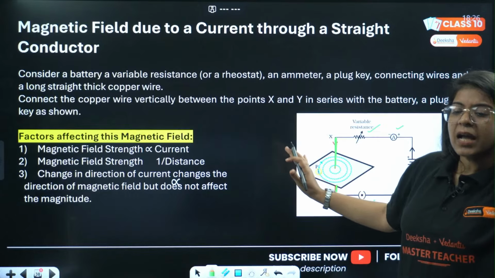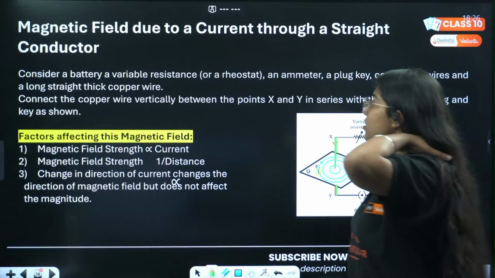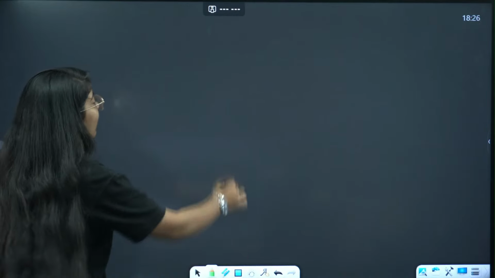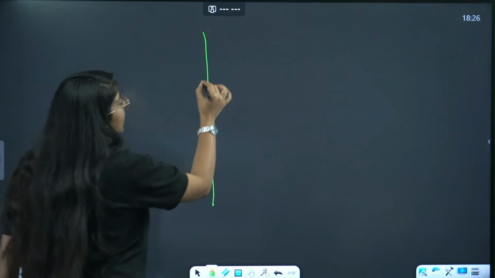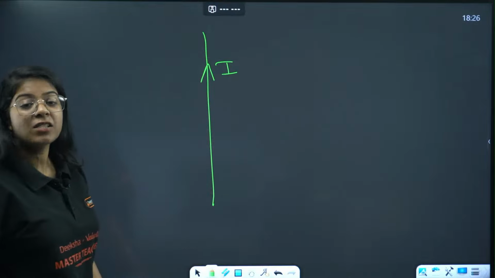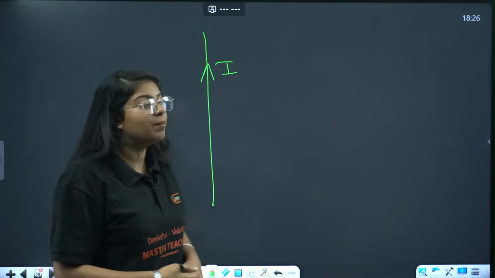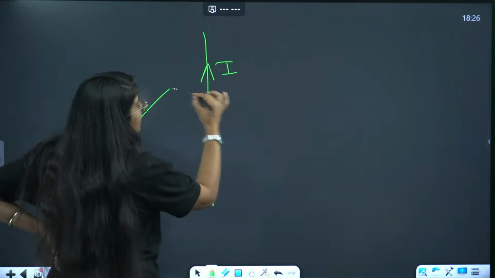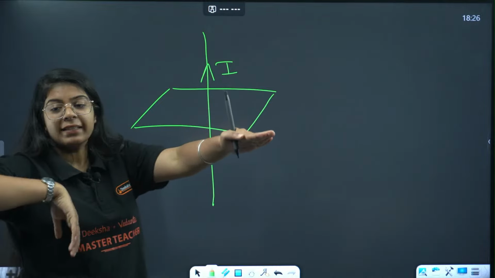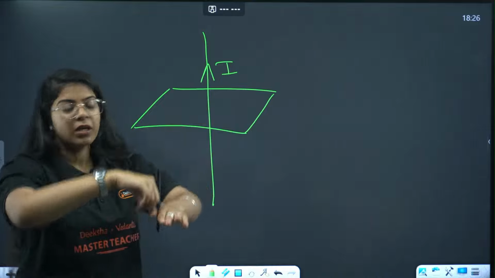ठीक है? Done. Now there are certain factors affecting this magnetic field. देखो. Now this is a wire, है ना? This is a wire. Let's say on the upper side current is flowing. So we have to see where the magnetic fields will be. So what we did, we placed the cardboard around that wire, like something like this, and we sprinkled some iron filings on that cardboard. ठीक है?